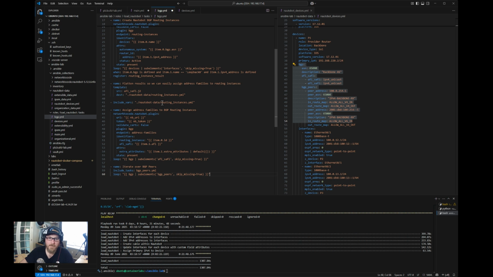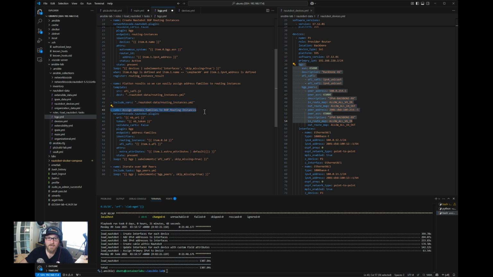So we'll create a brand new routing instance YAML, which is a flattened list of the IDs and what routers they're assigned to. We'll include that created file to use it as additional variables in the Ansible playbook or task.